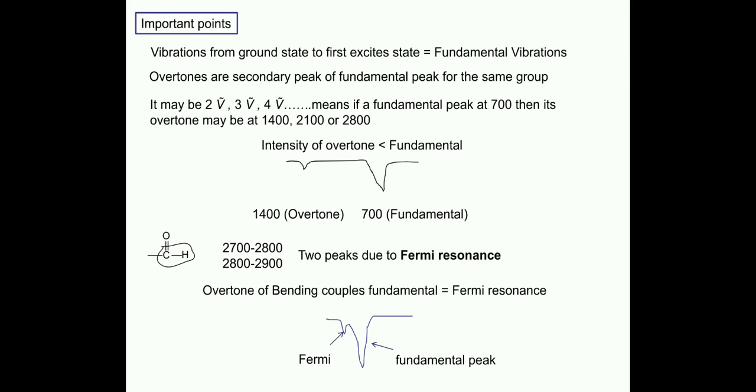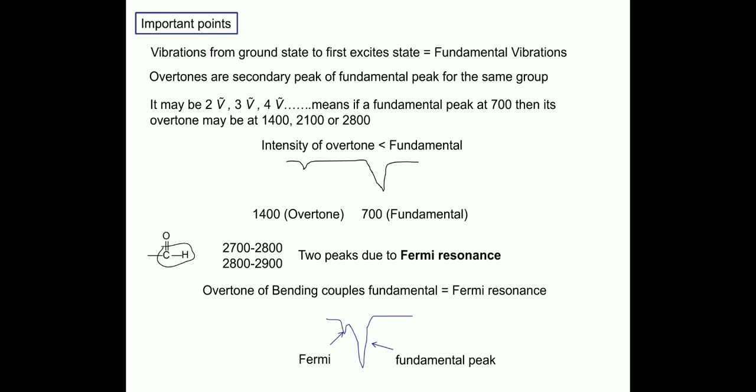Suppose this is the fundamental peak, and its Fermi resonance peak will come near to it, like a doublet in NMR. So this is the basic difference between Fermi resonance and overtones.